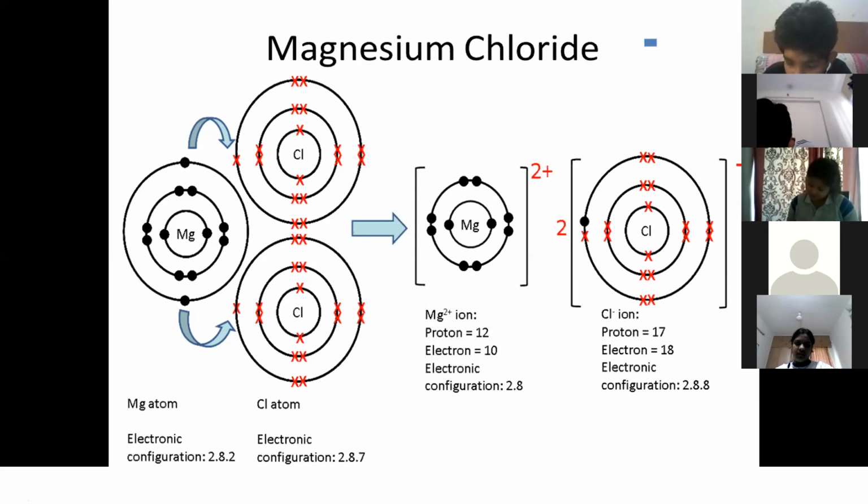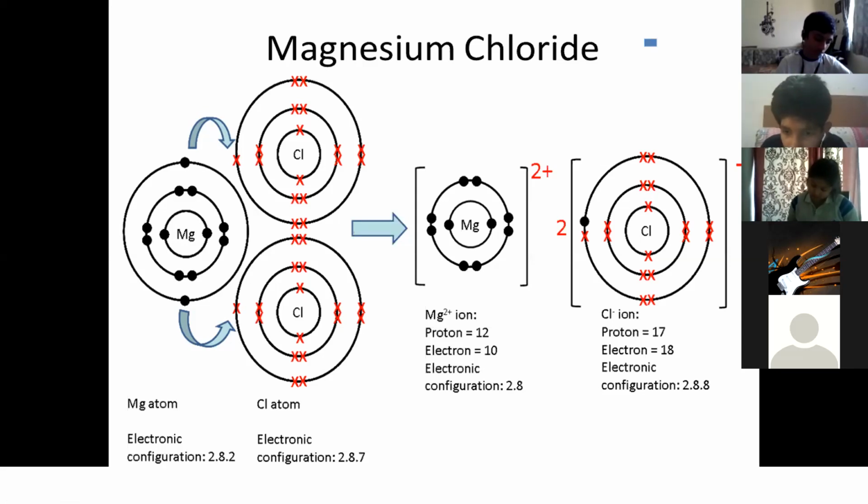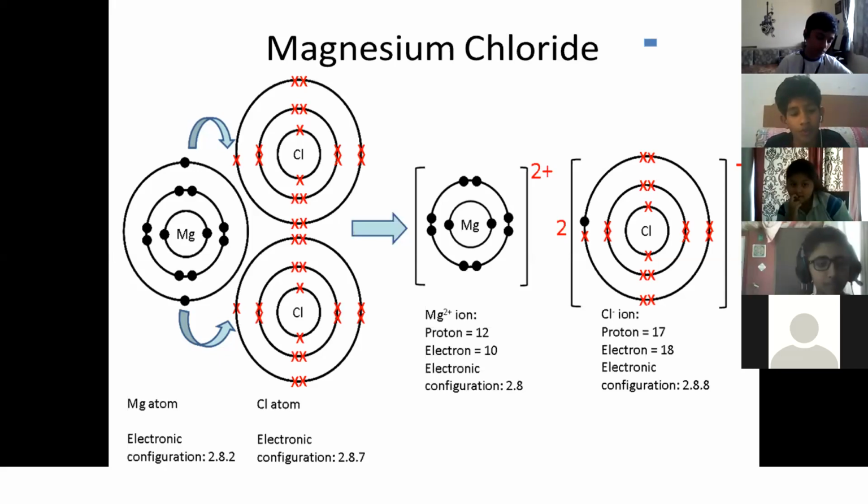At the end, you should write the formula of the compound. Fourth step will be the formula of the compound to be written. First step, electron dot structures of atoms should be written. Second step, the transfer of electrons should be shown. Third one, the formation of ions should be represented. And fourth one, the formula of the compound should be written.